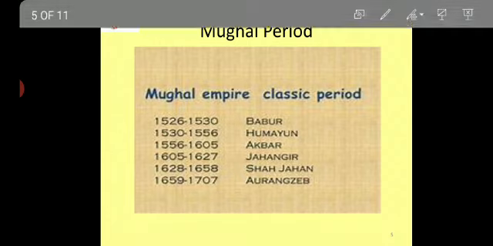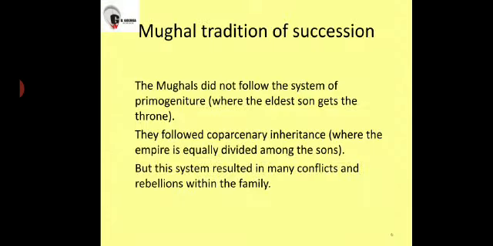In this slide, we will talk about the tradition of the Mughals in terms of succession. Here I want to make one point very clear: the Mughals did not follow the system of primogeniture, that is, the rule of the eldest son getting the throne.